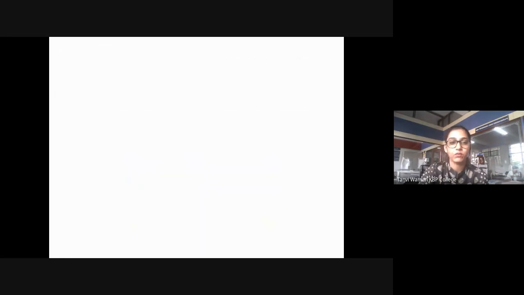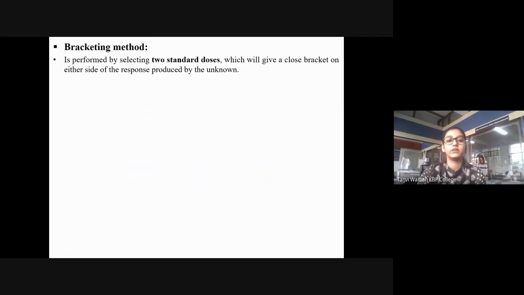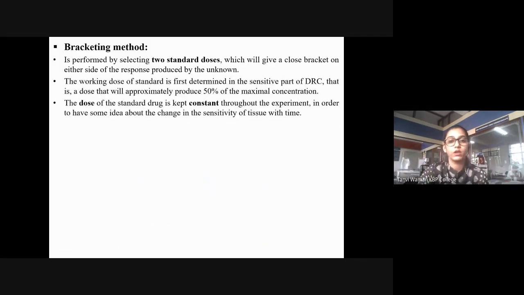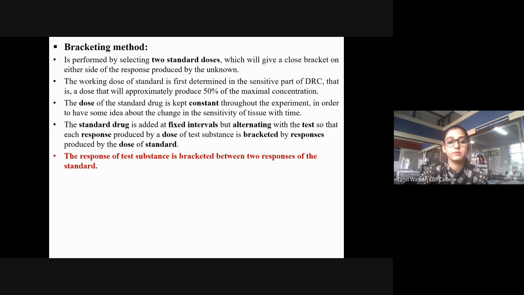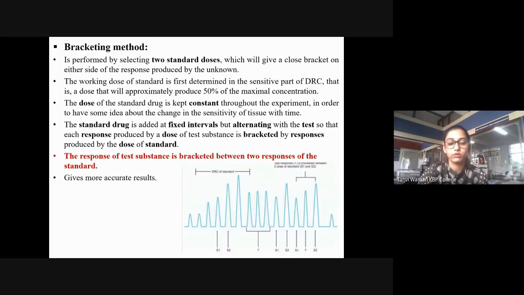Then under the bracketing method, we are going to select again two standard doses that will give a close bracket on either side of the response produced by the unknown. So these are going to have your response of your test sample, and on the sides are going to have the response of your two standards. The dose of the standard is kept constant to have some idea about the sensitivity, right? So you're going to keep your standard dose the same, but you're going to change the dose of your test. The response to the test substance is bracketed between the two responses of the standard. It's going to give you more accurate results.